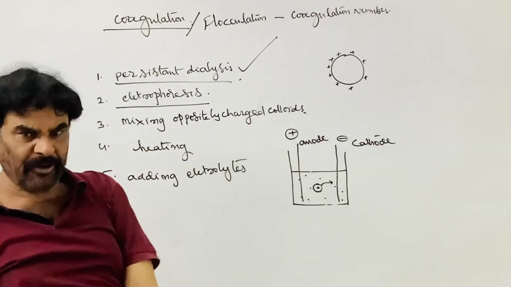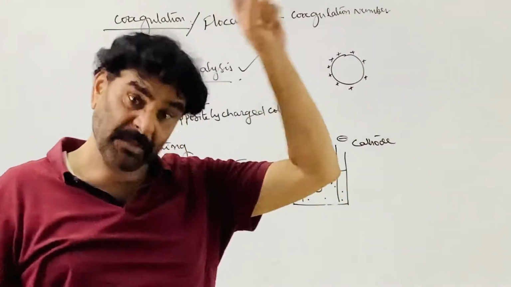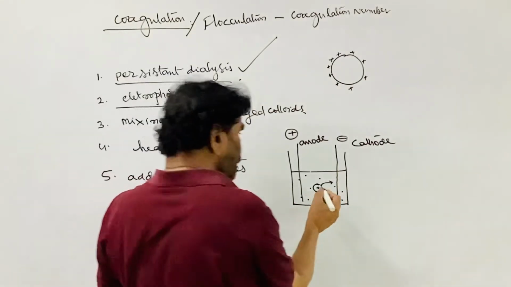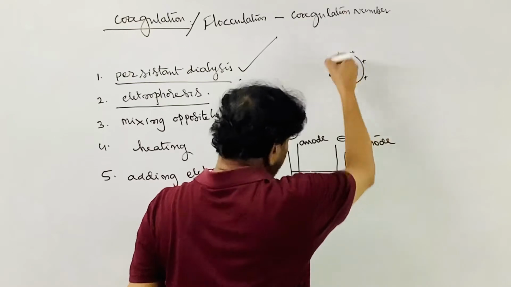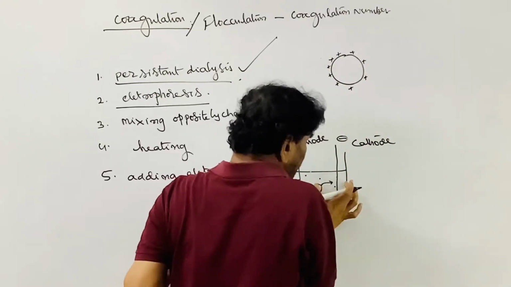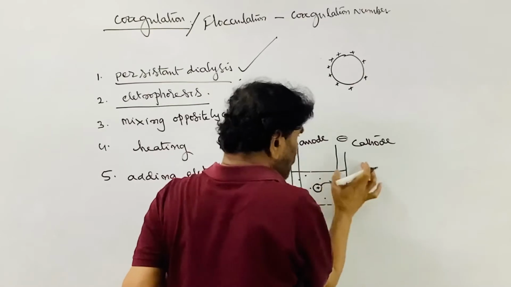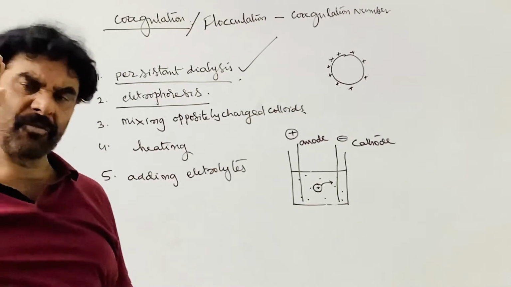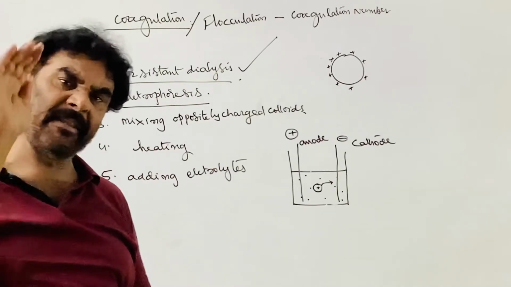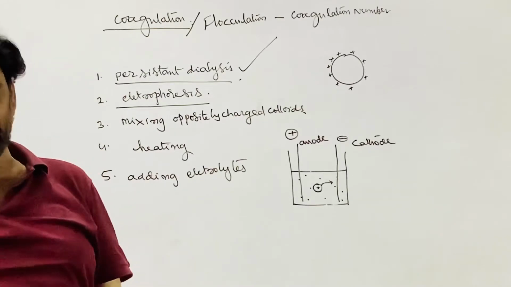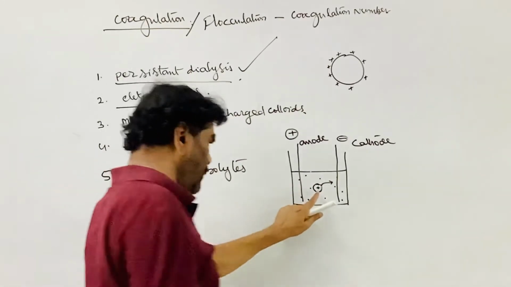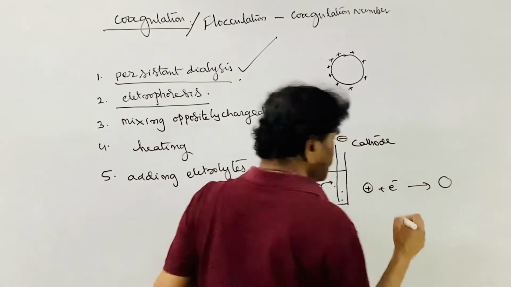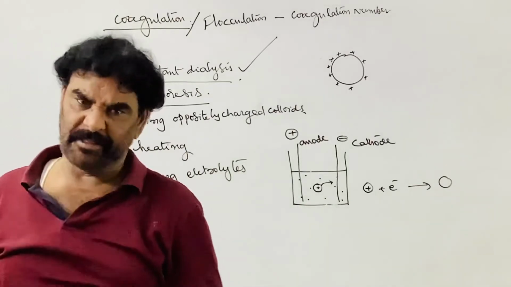They exist in the colloidal solution due to the charge present on the colloidal particle, due to differential adsorption. Once it is positively charged like this, what happens? During the electrolysis, in the electric field, it moves towards the cathode. The common phenomenon is that the ion moves towards the oppositely charged electrode, and there it loses the charge by taking or giving electrons. This is positively charged, that is O plus electron gives O, so the colloidal particle becomes chargeless.